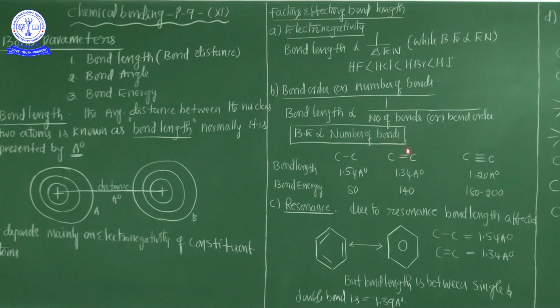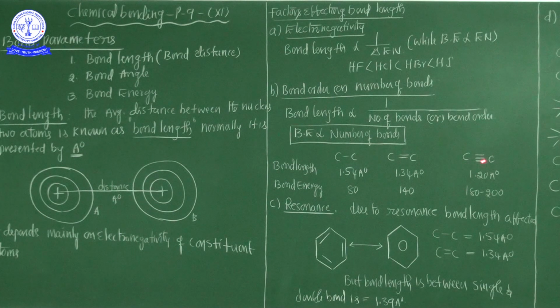Now here, in a carbon to carbon double bond, 4 electrons are involved in the bonding. So the attraction forces between the 4 electrons are maximum. That's why the bond length is smaller, very low. So from the carbon to carbon single bond point of view, 1.54 angstrom; from the carbon to carbon double bond point of view, 1.34 angstrom.